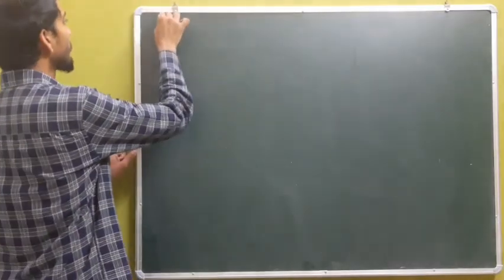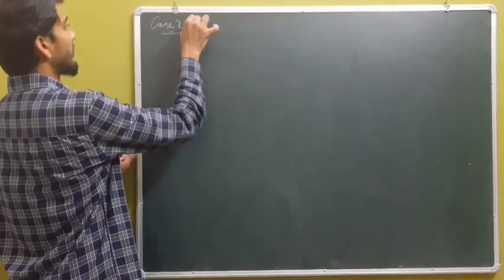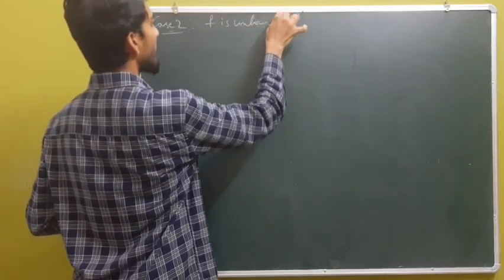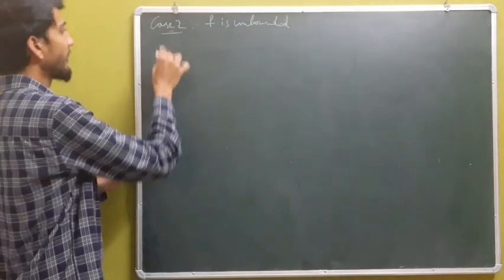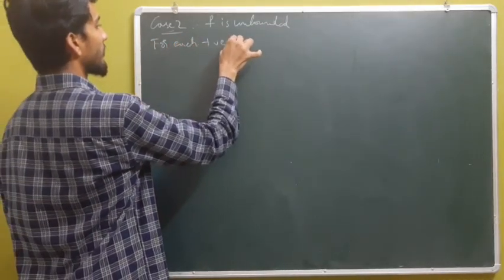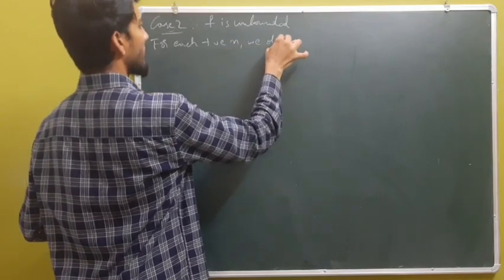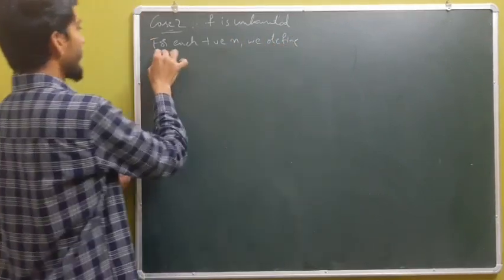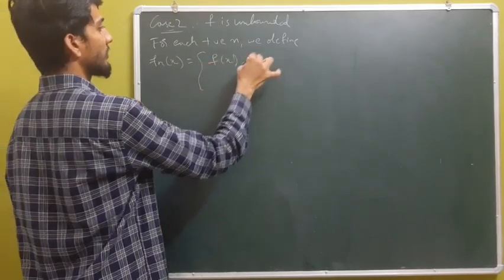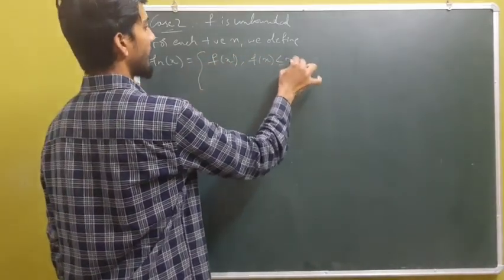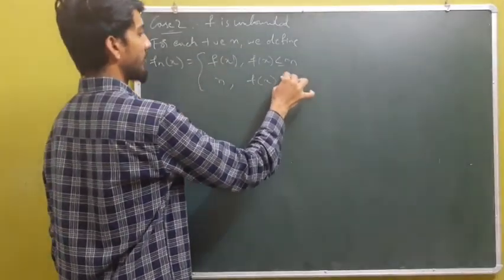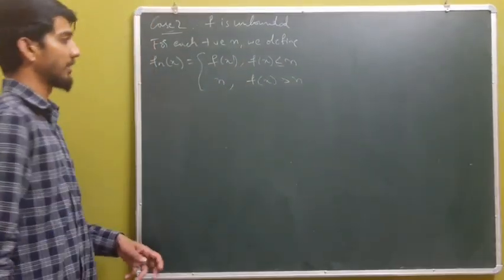Next, for case 2, which is the case where f is unbounded, we define for each positive n, fn of x to be f of x if f of x is less than or equal to n, and n if f of x is greater than n.